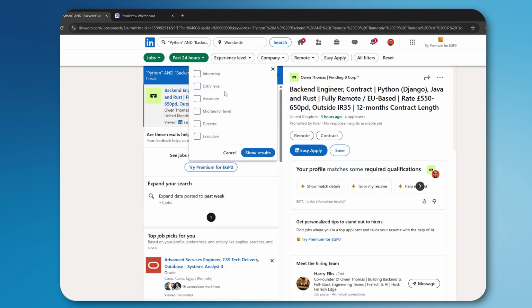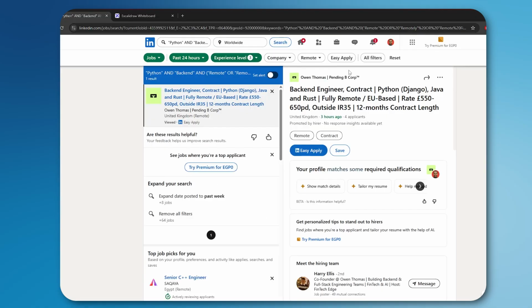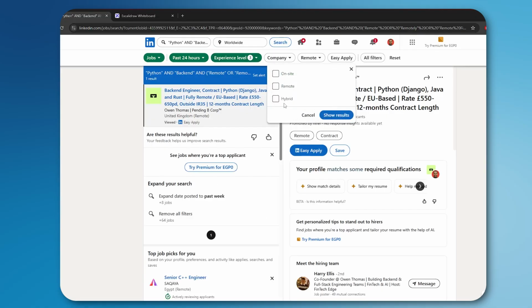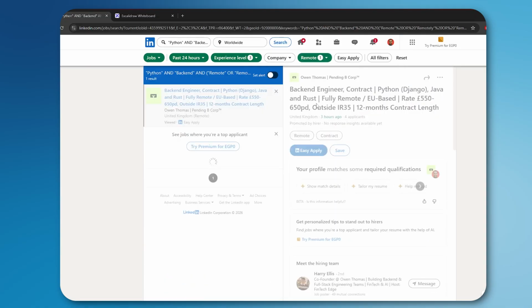Let's be more specific now. We want mid-senior, we want associate, we want entry level. Those are the three criteria that we're going to be looking for. You can add whatever you want. If you're an executive, add it if you want to. Do you want to be on-site, remote, or hybrid? Of course, we're searching for remote, so supposedly we should expect remote.